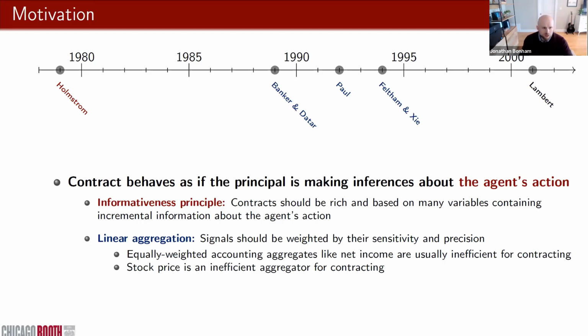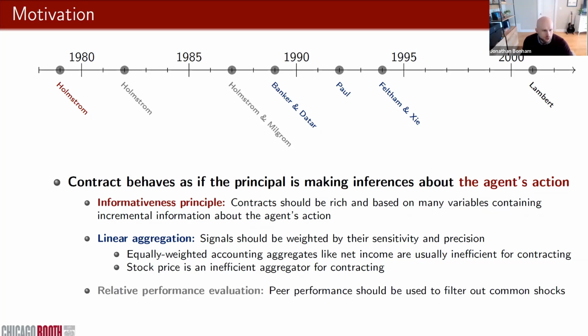The next section that Lambert talks about has to do with linear aggregation. So Banker and Datar in 1989, they derived conditions under which many signals can be aggregated into a composite measure, and then the contract can just be written on that aggregate. And their main result is that in this aggregation process, signals should be weighted by their sensitivity and precision with respect to the agent's action, or essentially how informative the individual signals are about the agent's action. This is going to imply that equally weighted accounting aggregates like total revenues or net income, or value relevance weighted aggregates like stock price are going to be inefficient aggregators for contracting most of the time.